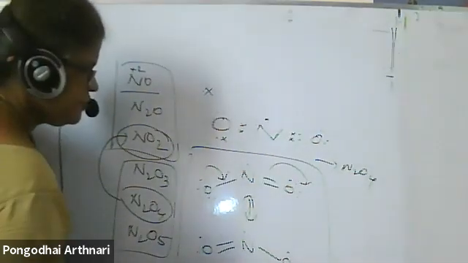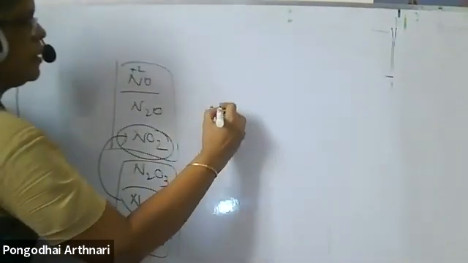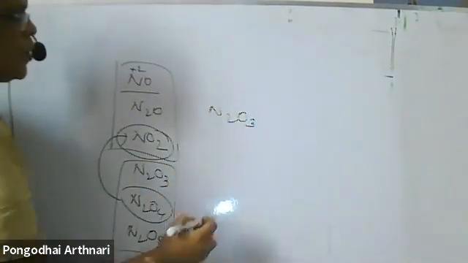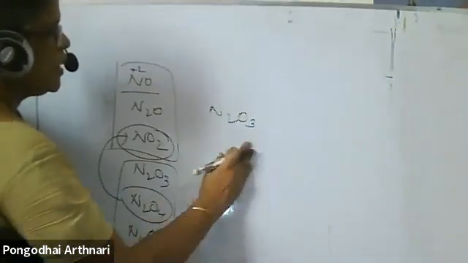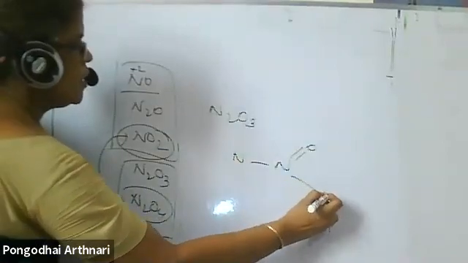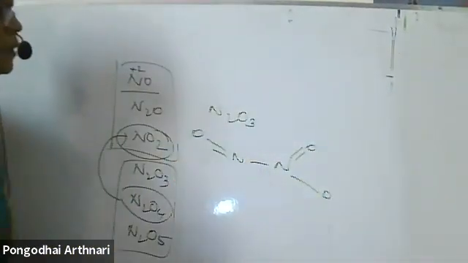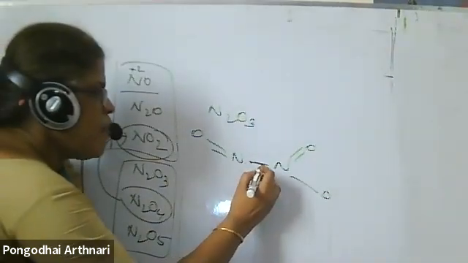I'm wrapping up. Next is N2O3. N2O3, you can do it. N, double bond O, single bond O, double bond O. Nitrogen forms the double bond.